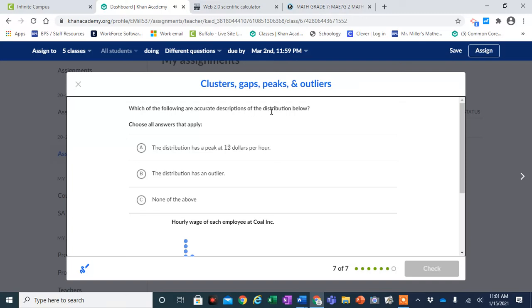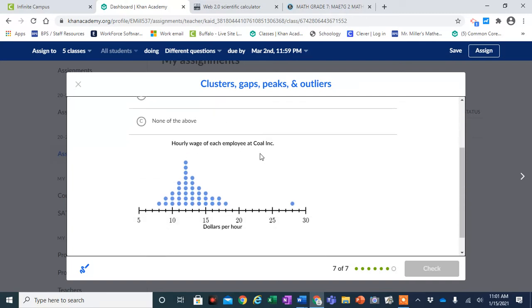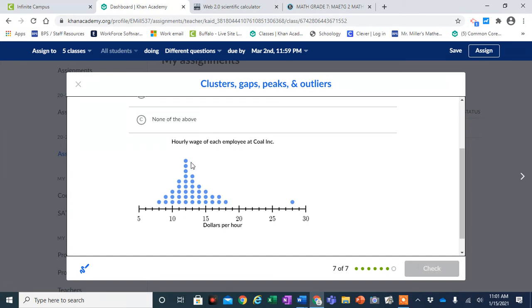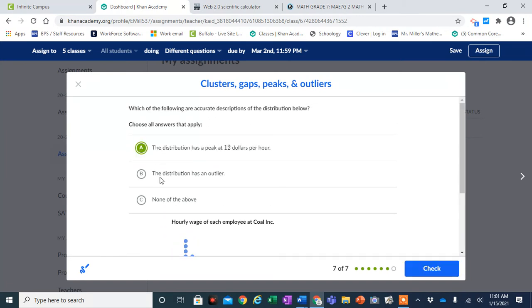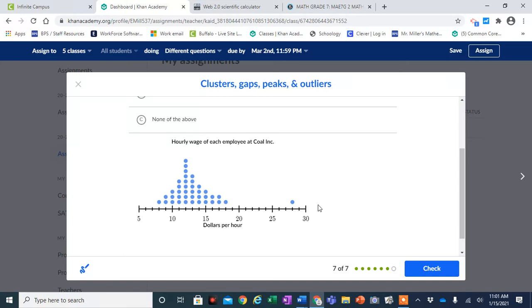Which of the following are accurate descriptions of the distribution below? Distribution has a peak at $12 per hour. 10, 11, 12, yep, there's a peak. And distribution has an outlier. There's an outlier.